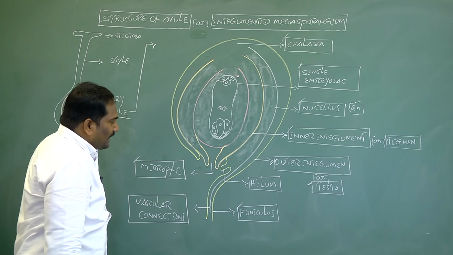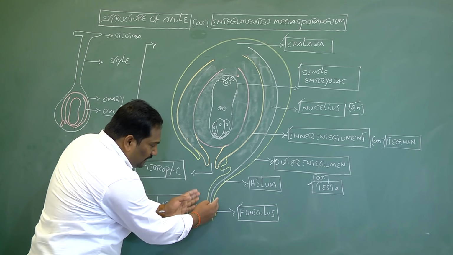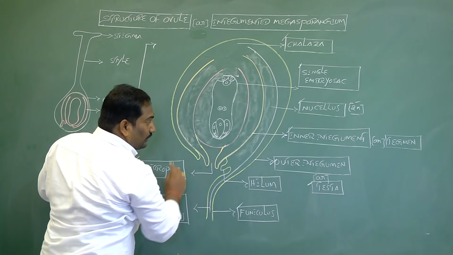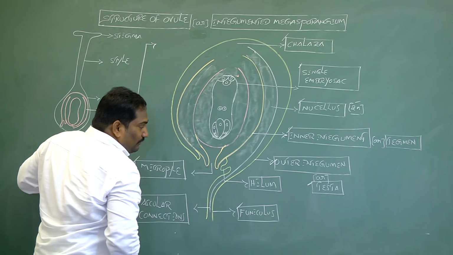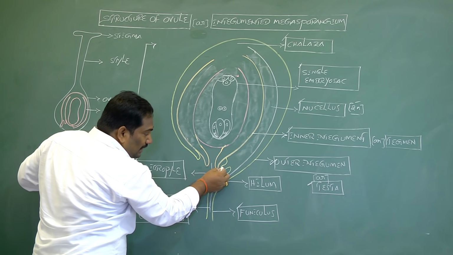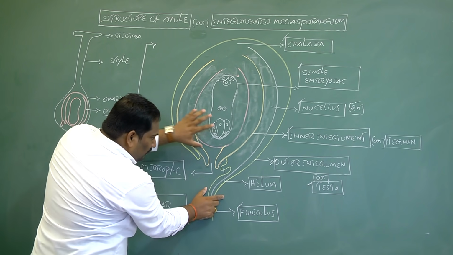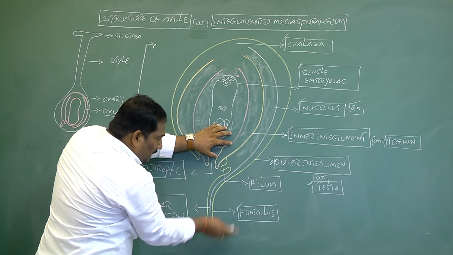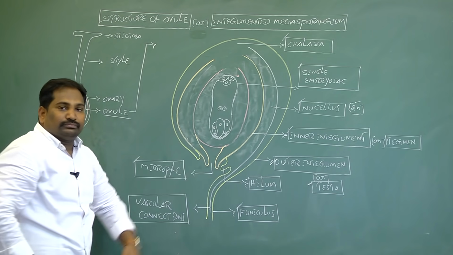One more important characteristic feature: this is the stalk of the ovule and this is the body of the ovule. The junction between the stalk and the body of the ovule is called the hilum.